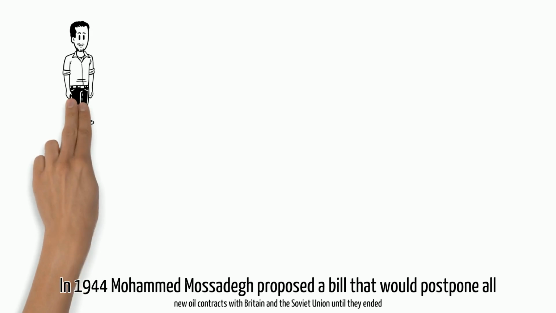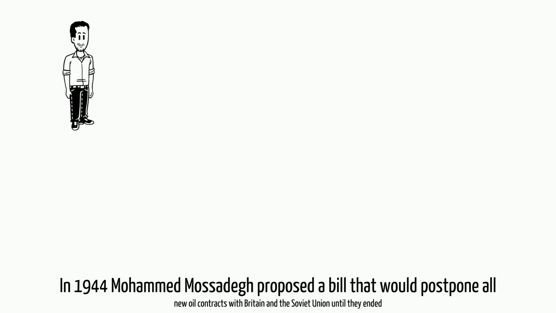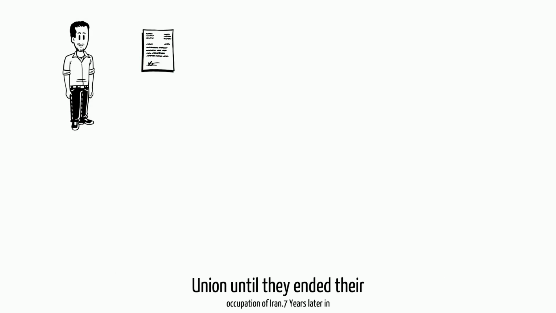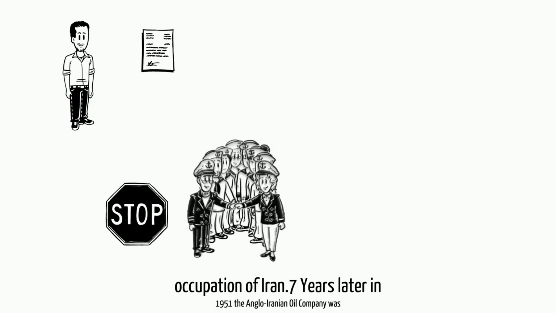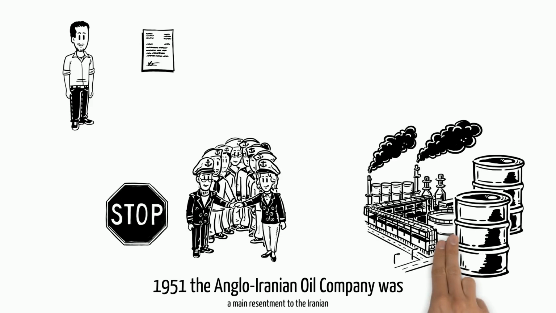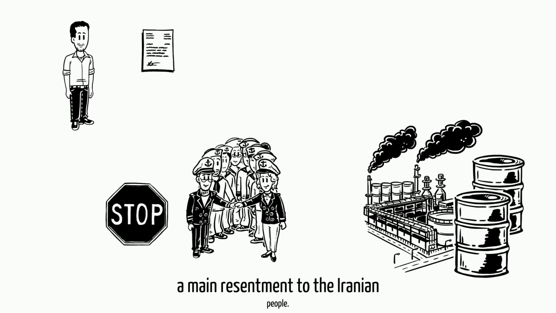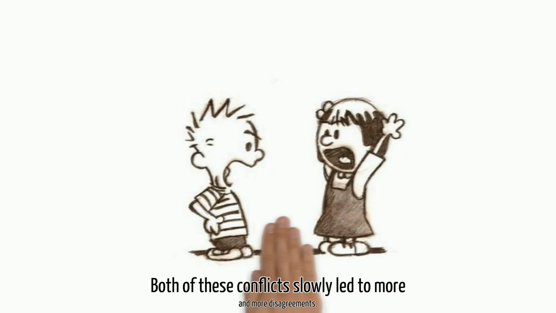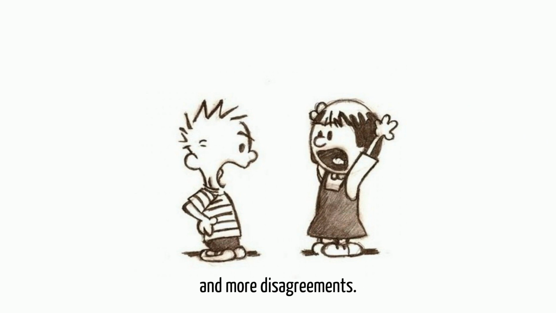In 1944, Mohammad Mossadegh proposed a bill that would postpone all new oil contracts with Britain and the Soviet Union until they ended their occupation of Iran. Seven years later, in 1951, the Anglo-Iranian Oil Company was a main resentment to the Iranian people. Both of these conflicts slowly led to more and more disagreements.